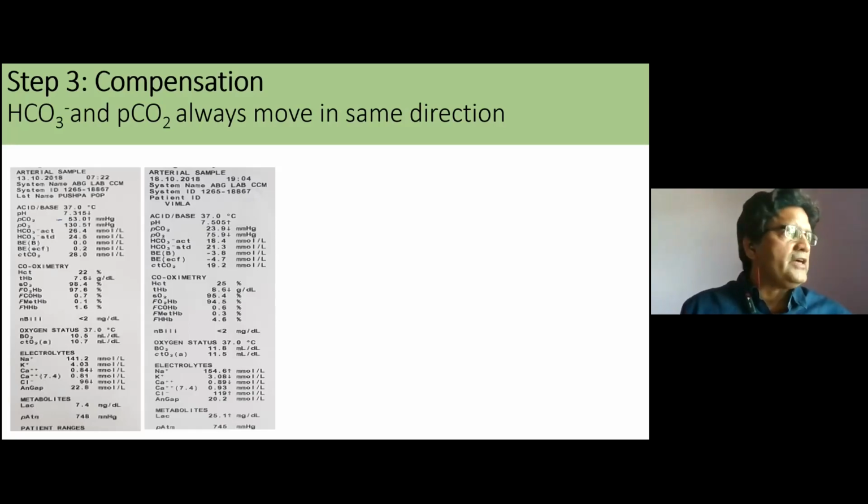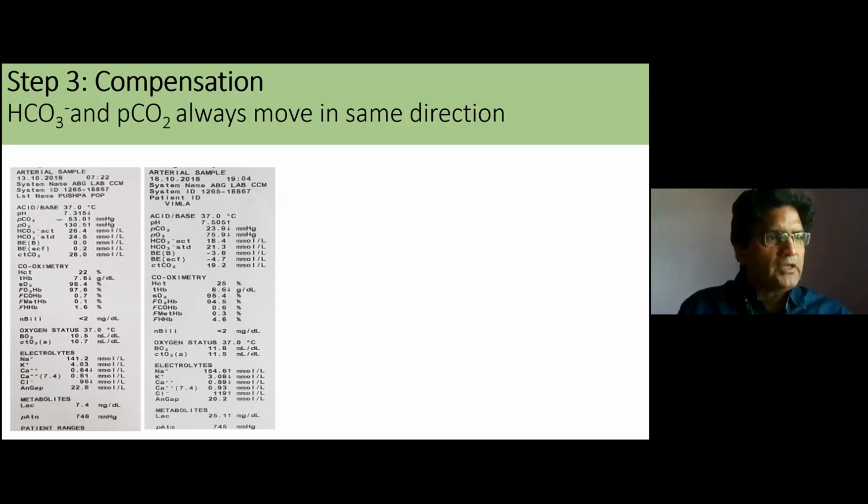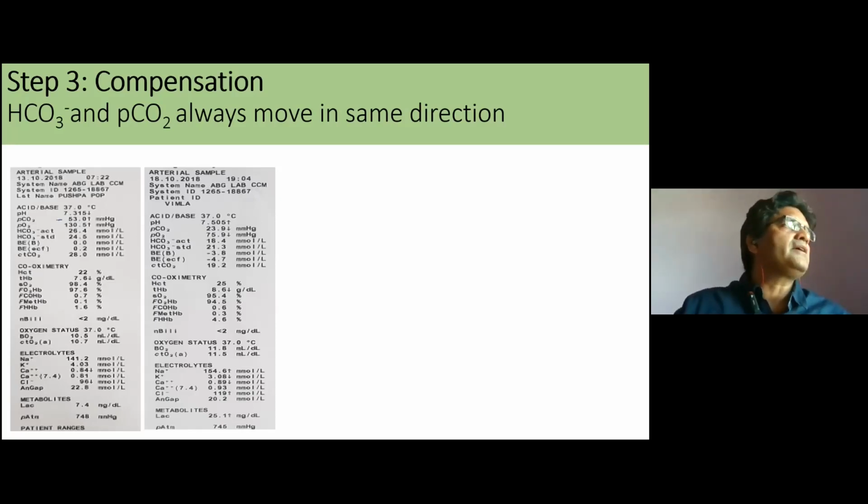The body tries to compensate by increasing or decreasing bicarbonate. On the other hand, if there is metabolic acidosis or alkalosis, the body tries to compensate by decreasing or increasing PCO2. So we have to see whether there is compensation or not.